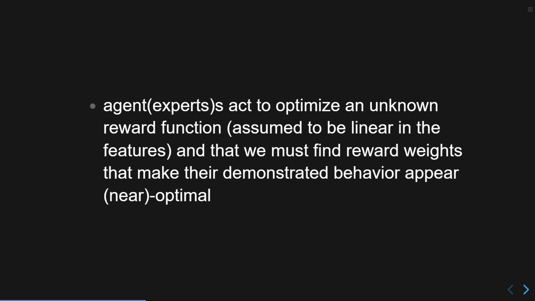So there are some weights, which are the preferences of the expert for each of these features, and the whole idea is trying to learn these weights. What are the weights that make these demonstrations appear normal?